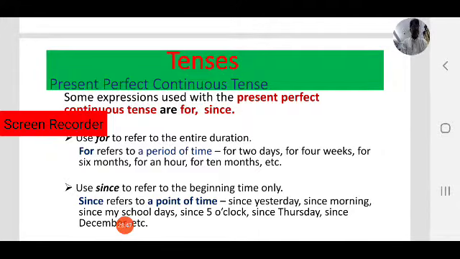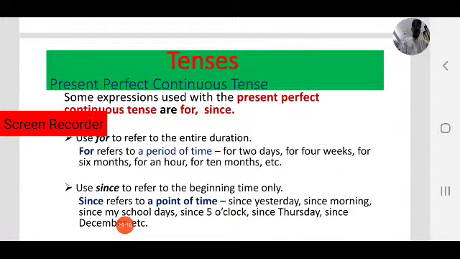Don't confuse, don't tense. But this is one of the common mistakes, where we have to use for, where we have to use since. So for is used for period of time, duration. Next, since to refer to the beginning time only, not duration.